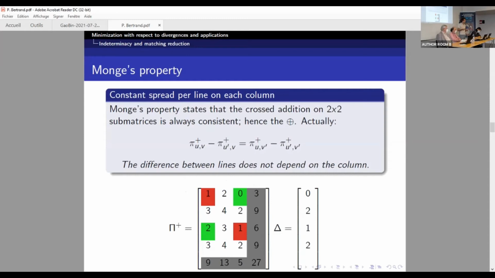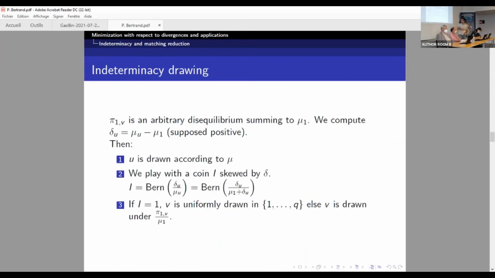Actually, it's a reordering, so we don't care. But let's have it as a hypothesis. So we have the first line which is minimal, yes. And P1V is the corresponding disequilibrium. Once we have it, we have the delta, which is just the delta that we had on the other side, the difference between the lines. And there is a part of the indeterminacy matrix which is uniform.